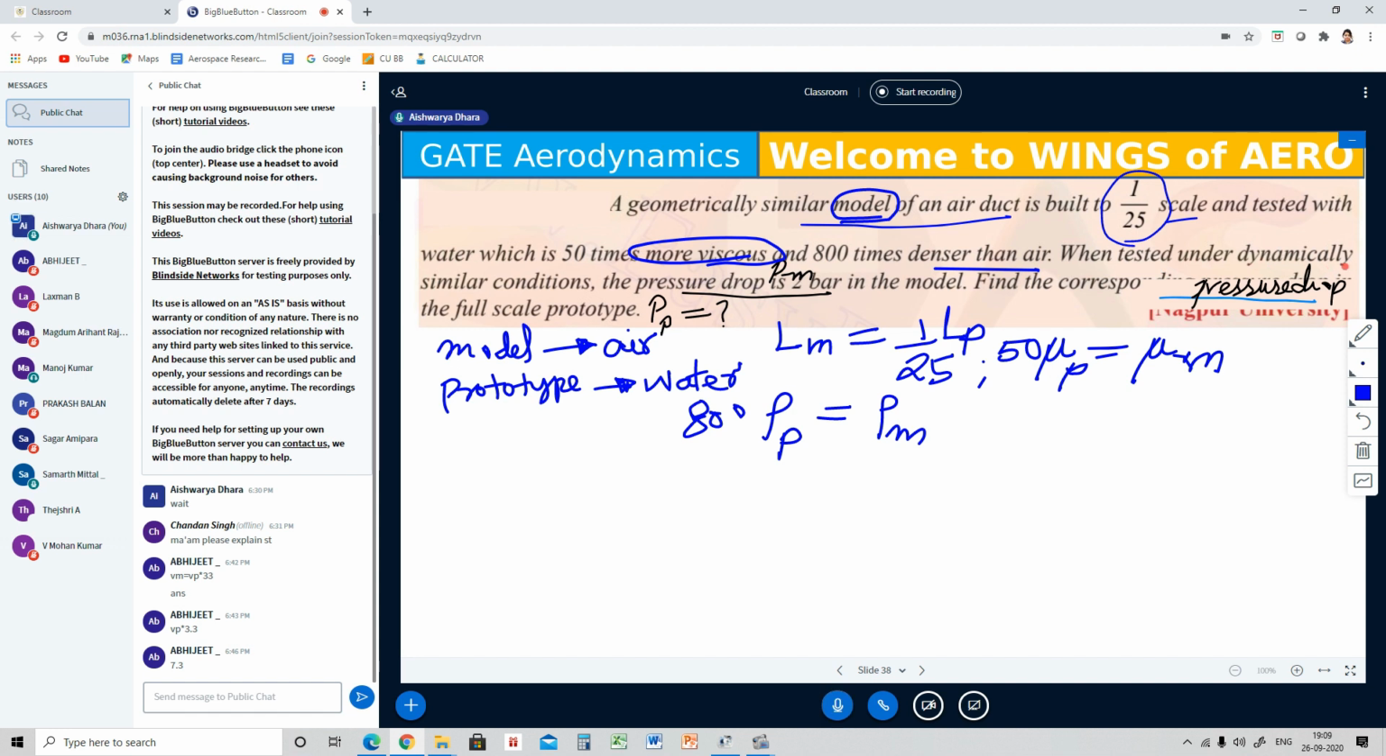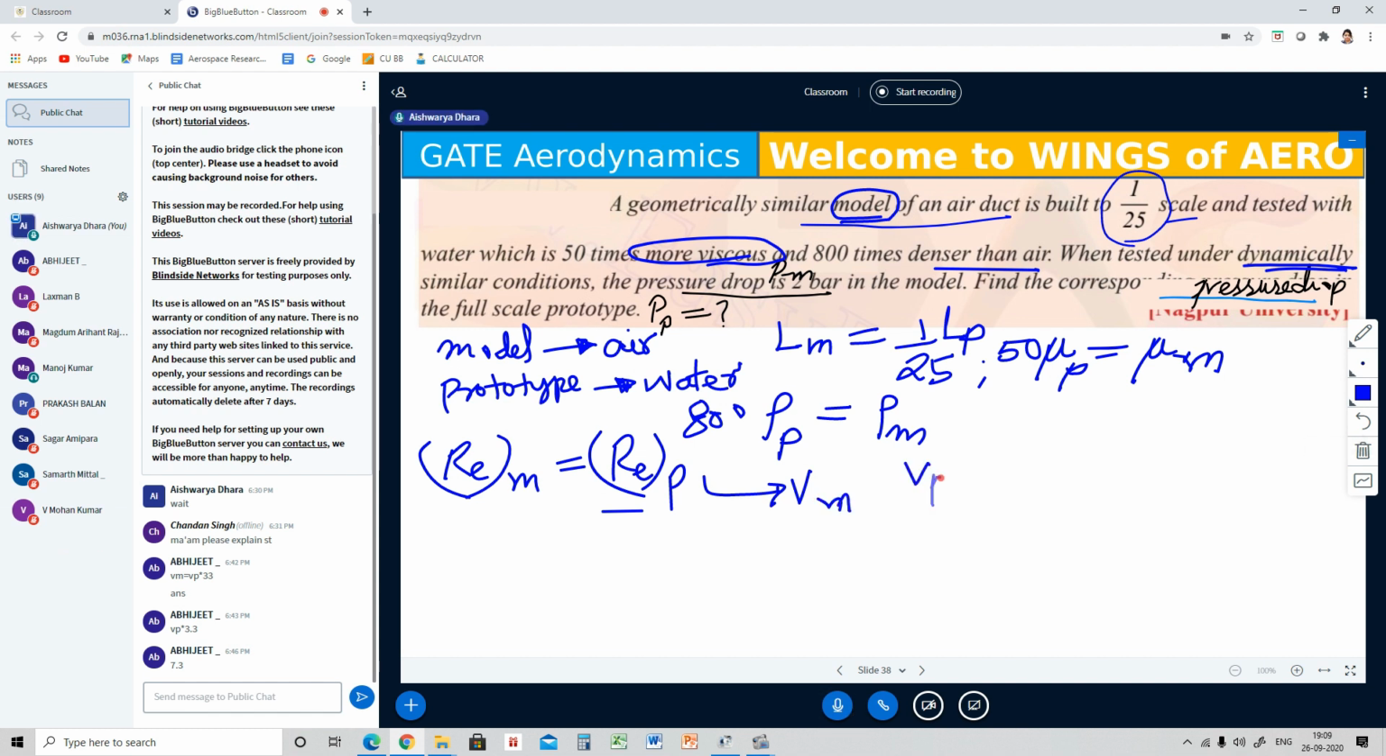Now it has been tested under dynamically similar conditions. Dynamically similar means it falls under the same category. Now in this case what you have to find is the pressure drop in the model and the corresponding pressure drop for the full prototype. How can we find the pressure drop? First, you have to find the velocities for the model and for the prototype.